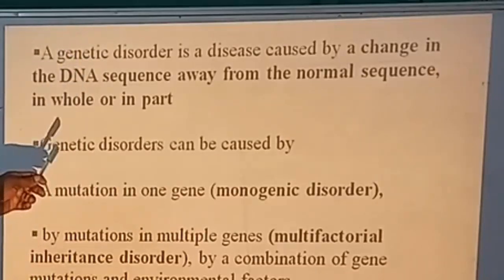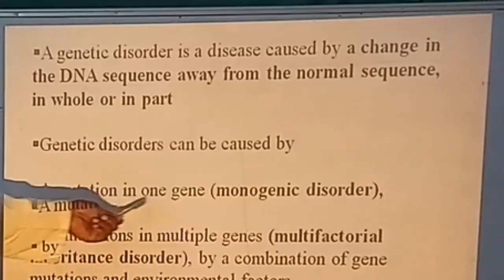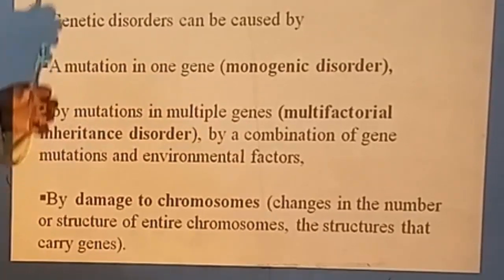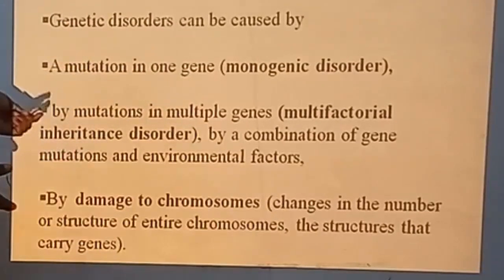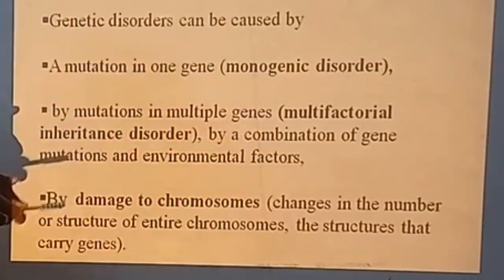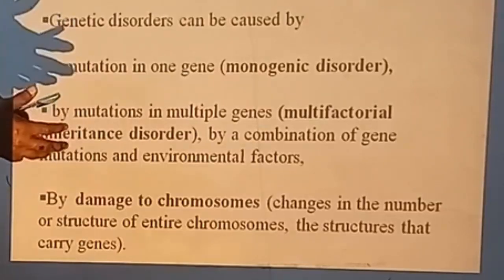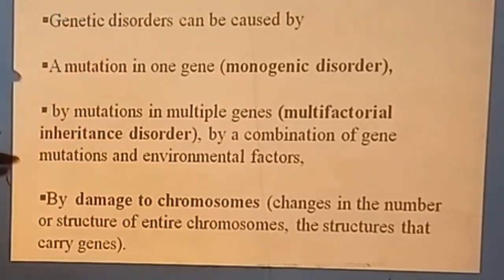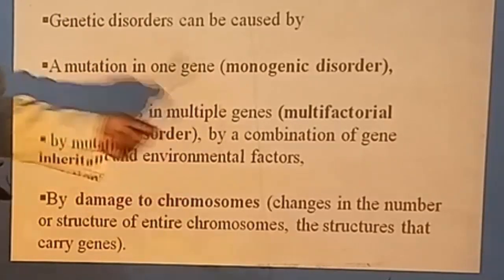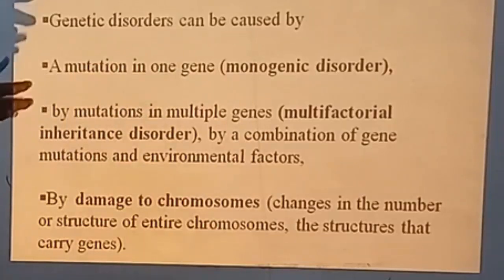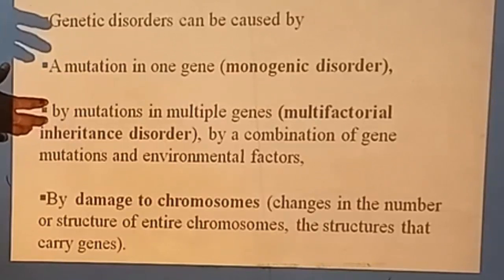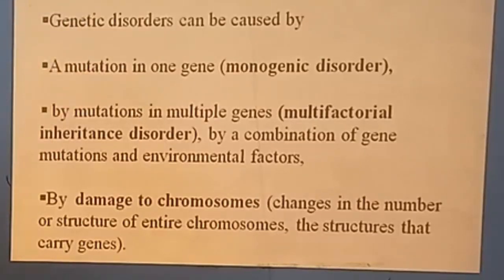Genetic disorders can be caused by, as I already told you, a mutation in one gene, that is monogenic disorders; by mutations in multiple genes, multifactorial inheritance disorder; by a combination of gene mutations and environmental factors; and by changes to chromosomes, changes in the number or structure of the entire chromosomes, the structures that carry the genes.